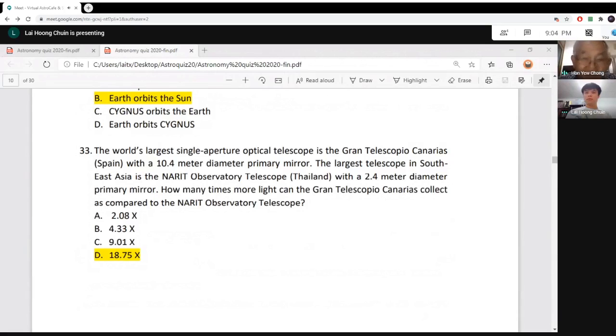The light collecting power depends on the area of the primary mirror, so you get 18.75 times. You see, 10.4 divided by 2.4 is about 4 times, but the area is actually 18.75 times bigger. So when comparing light collecting power, never divide the diameters, divide the squares of the diameters. All right. So D is the answer.